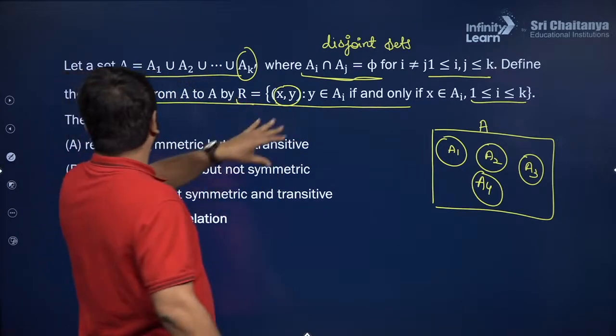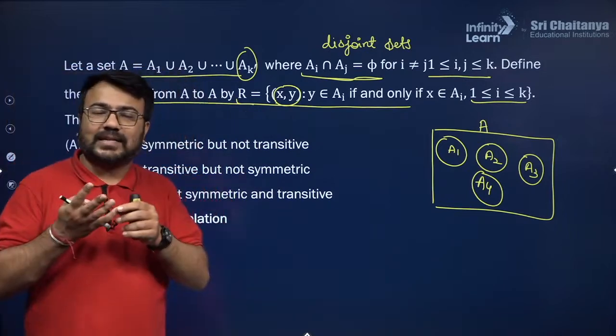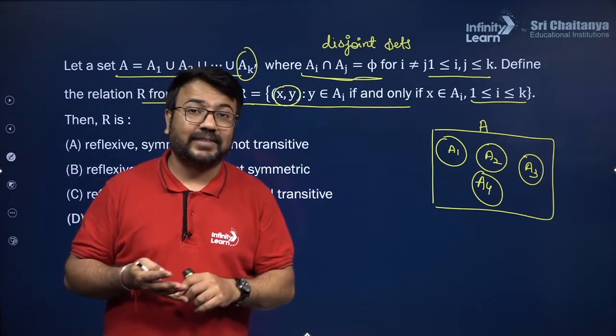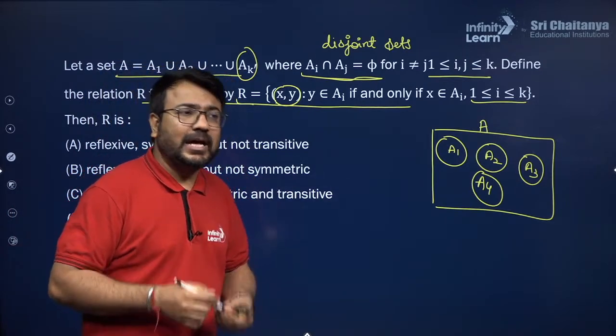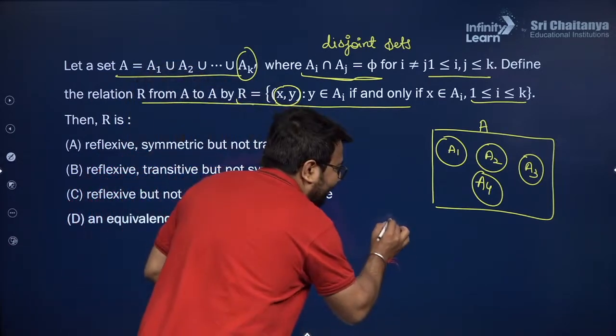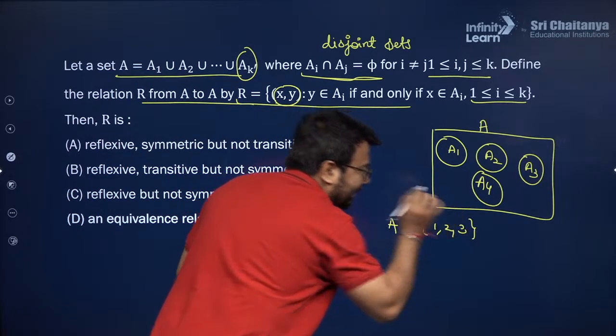Then definitely, which of the following will be correct? We need to check for reflexivity, we need to check for symmetricity, we need to check for transitivity. Moreover, we can also state for the equivalence relation. Now we can take one example to just explain you. Suppose we have a set A which consists of three elements. I'm just taking a simple example.